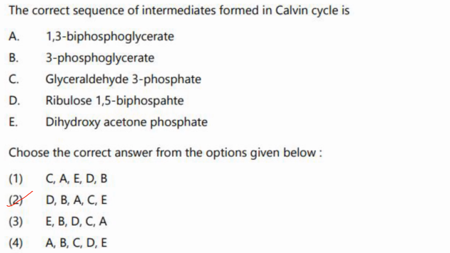If you see option 2, ribulose 1,5-bisphosphate will be the first one. Then comes 3-phosphoglycerate. Then comes 1,3-bisphosphoglycerate. Then glyceraldehyde 3-phosphate and dihydroxyacetone phosphate. So answer here is option 2. If you learn the pathway, you can answer these questions.